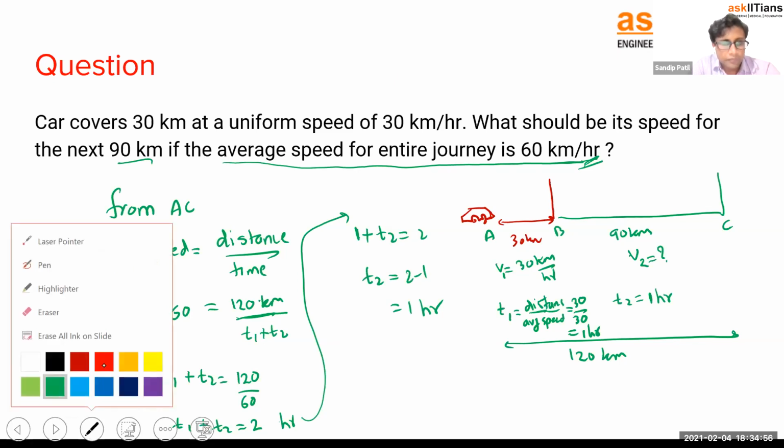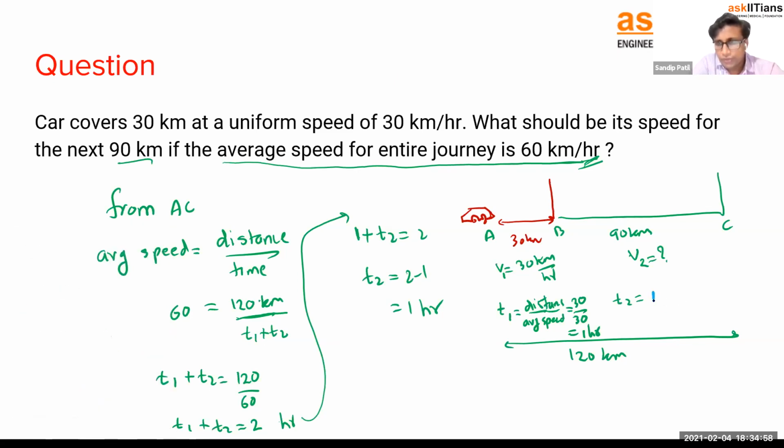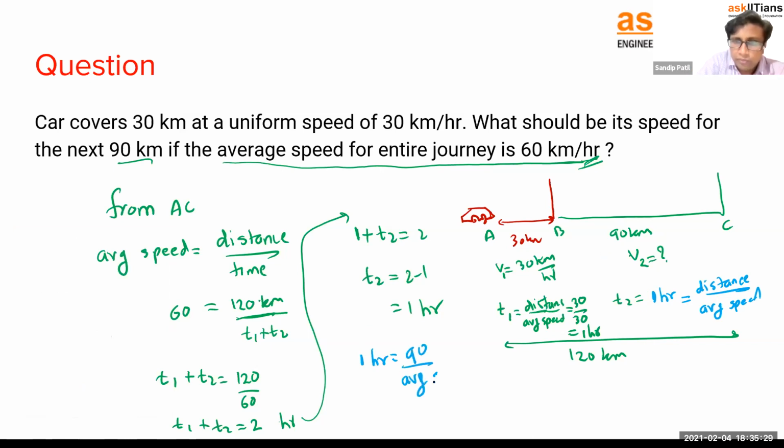Okay. We calculated this. Now let's use a different color. So this is the answer we got for T2. Still our problem is not over. What they are asking us is, what will be V2? How to calculate V2? I got the formula for T2. Can I write a similar formula as this one? T2 is equal to what? Distance upon average speed. Let me use it here. So T2 is equal to distance upon average speed. T2 is 1 hour, which is equal to the distance. I know the distance is 90, divided by the average speed.